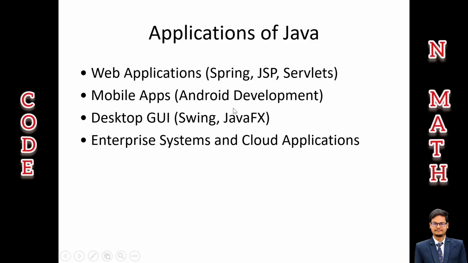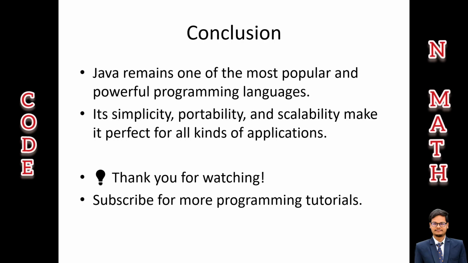We can also create mobile apps, especially Android apps, which are built using Java. For desktop graphical user interfaces, there are Swing and JavaFX. Enterprise systems and cloud applications are also created with it. Many large scale business and cloud systems use Java because it's secure and scalable. So no matter what area you are interested in, Java has a place there.